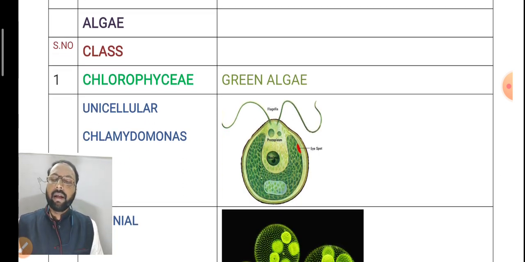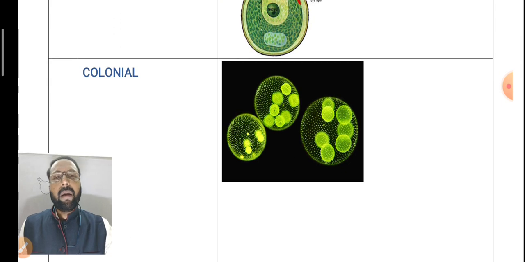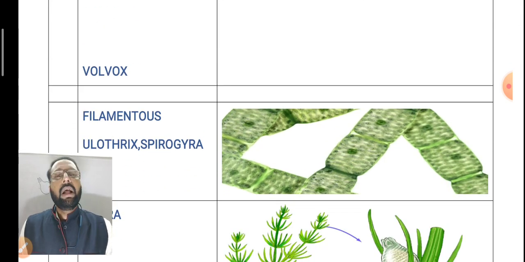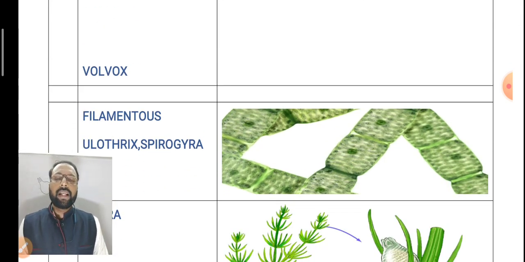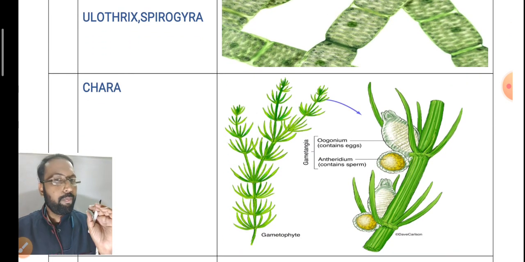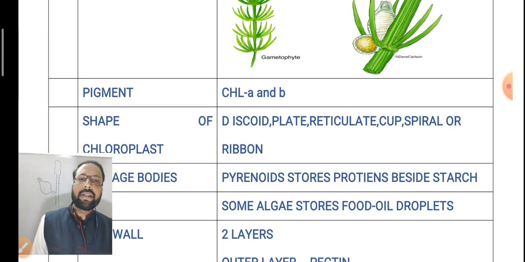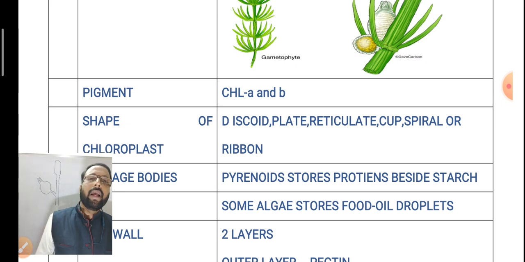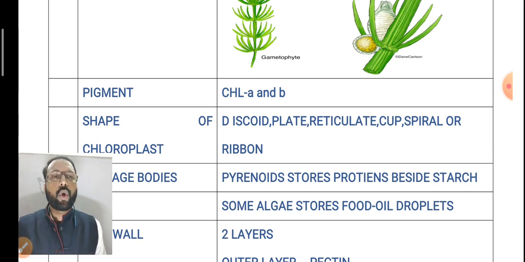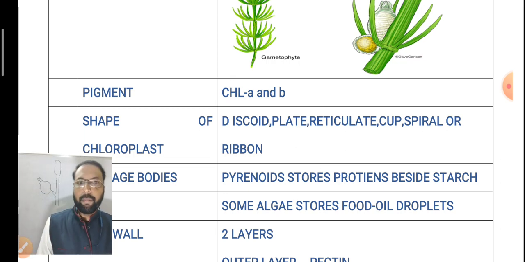Chlorophyceae are green algae. There are different types of Chlorophyceae members. They may be unicellular, example Chlamydomonas, or colonial, example Volvox. Some are filamentous, Ulothrix and Spirogyra are the examples. Some are small plant-like structures, example Chara. In the Chlorophyceae members, the pigments are chlorophyll A and B. And the chloroplast may be discoid, plate, reticulate, cup shaped, spiral shaped, or ribbon shaped.